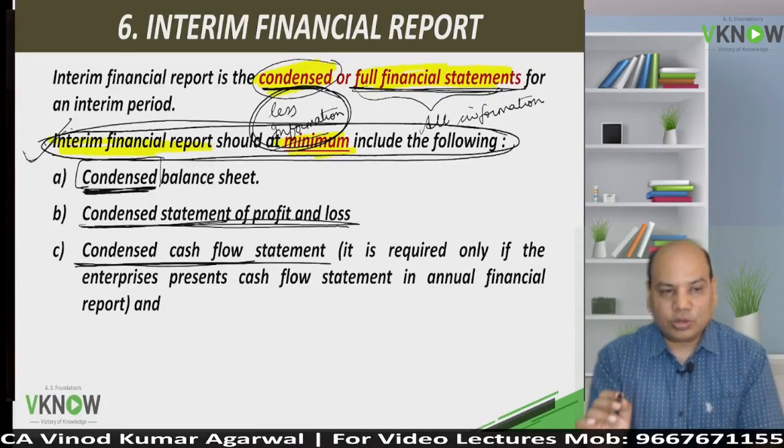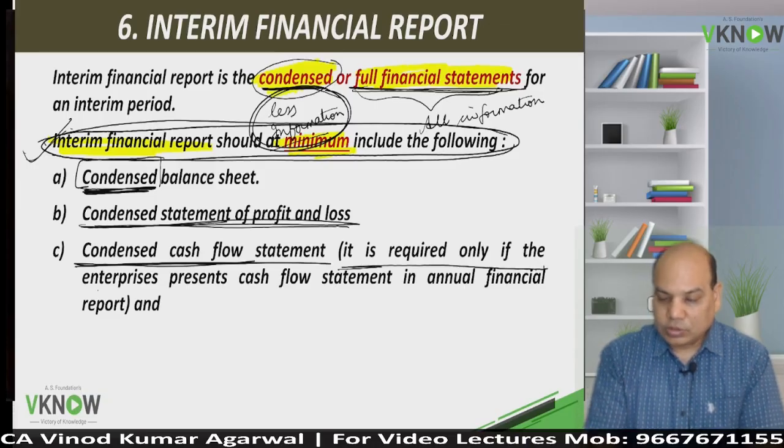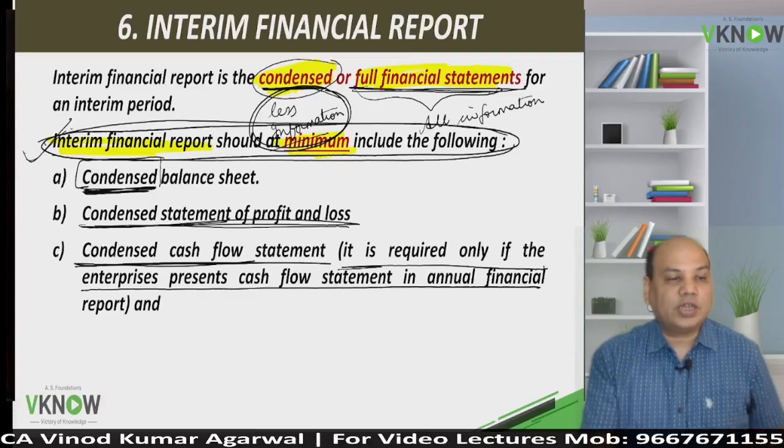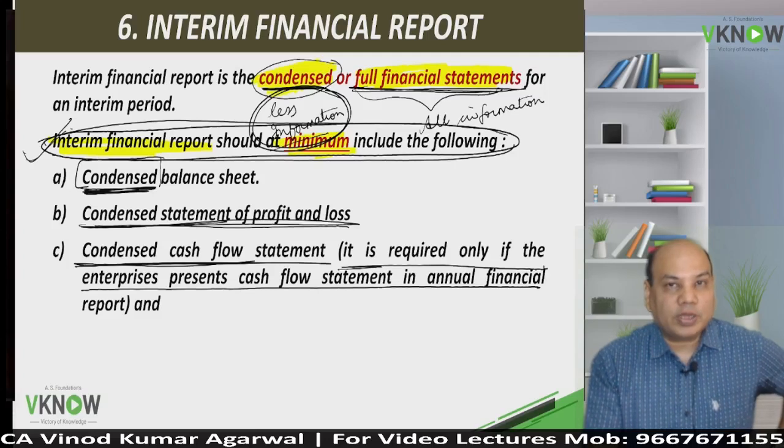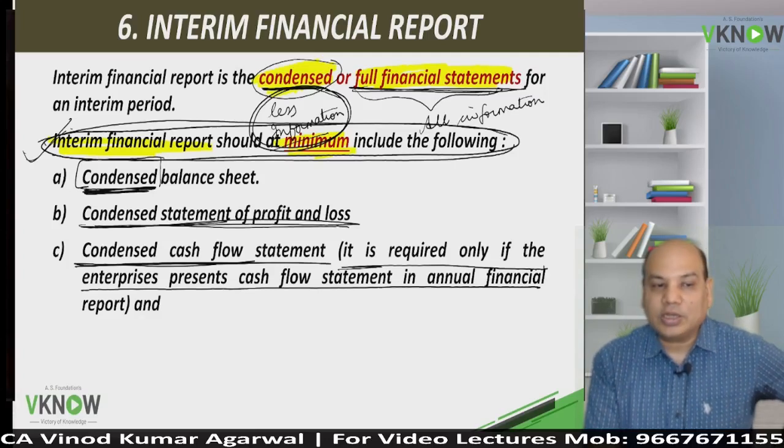Again, you are going to prepare cash flow statement if it is required. If the entity is required to prepare cash flow statement in its annual financial report, then it will be required to prepare cash flow statement in the interim financial report also.